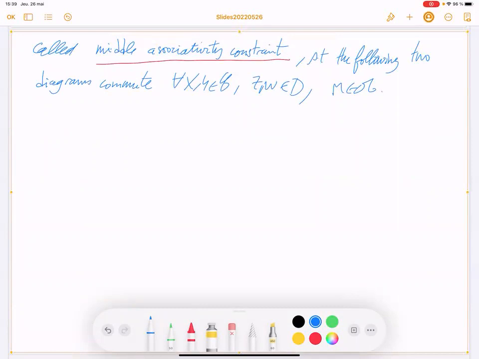Okay, so you start from X tensor Y. These two diagrams will be like pentagons as for module category, but here you have bimodule category, so you play with left and right module. X and Y are in C, Z is in D, and M is in the middle. So you have two choices here.